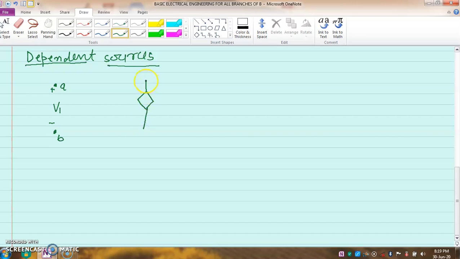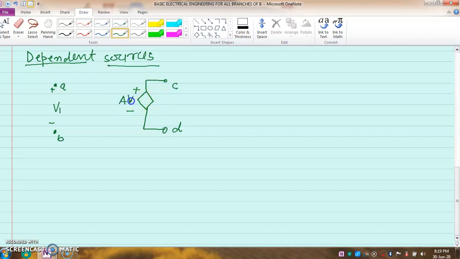Here this is C and this is D. If I write positive and negative here, it is definitely a voltage source.